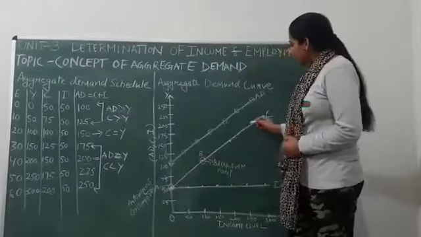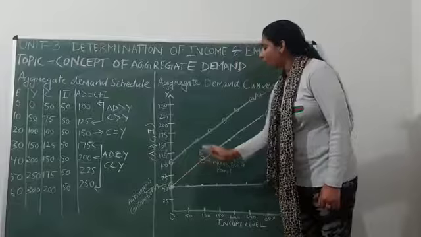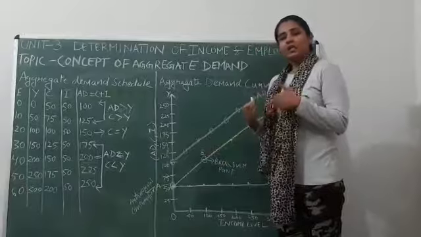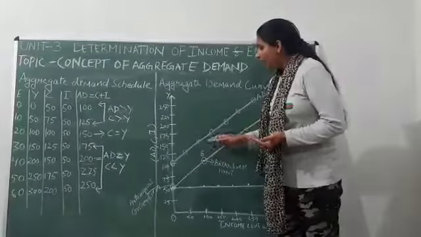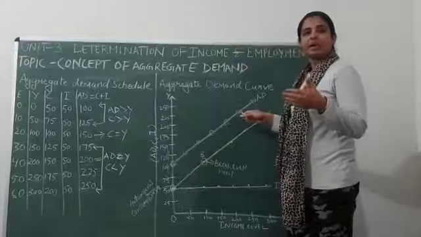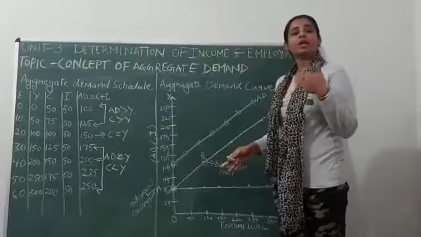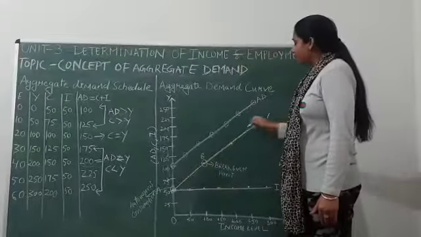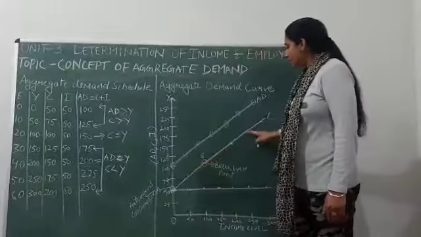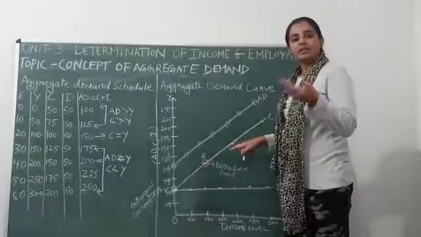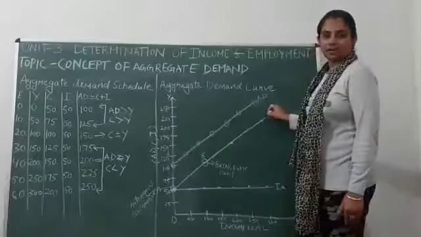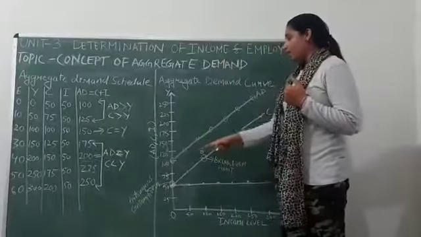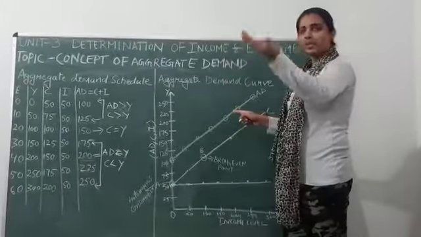After that you can see that the consumption curve is a straight line, an upward sloping straight line. Why is this a straight line? Because every time income is increasing by 50, consumption is increasing by 25. So they both are changing by a constant proportion. That is why this consumption curve is a straight line. Now why is this increasing? Because with an increase in income, consumption is also increasing. So the consumption curve will not start from the origin. It will start from the y-axis. Then it will be a straight upward sloping line.